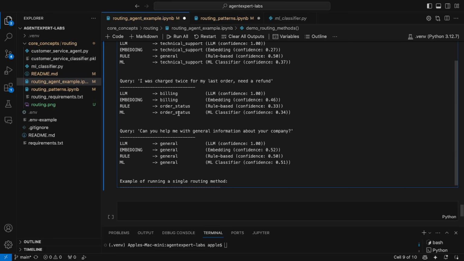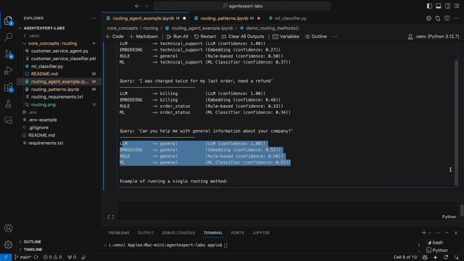Both rule and ML, because they depend on the rules that are written or the data they are trained on, picked it as order because they probably found the word order in the query. But LLM and embedding actually understand the meaning of the query, and that's why they were able to rightly point it to billing, which is awesome. Can you help me with general information? Here all of them have got it right.